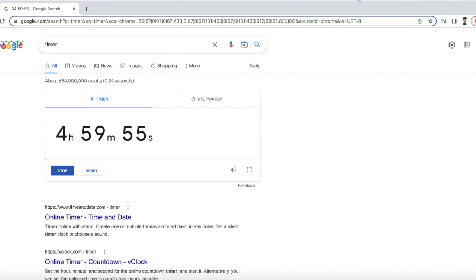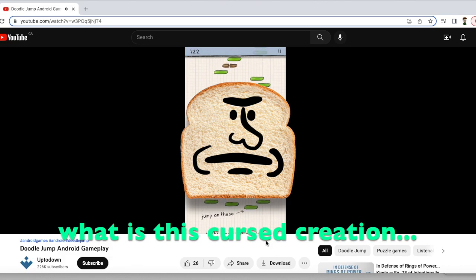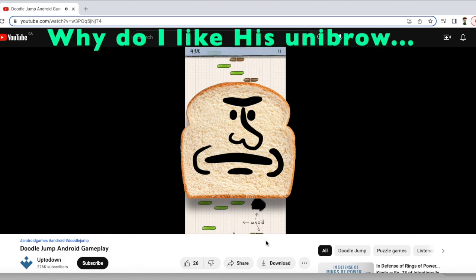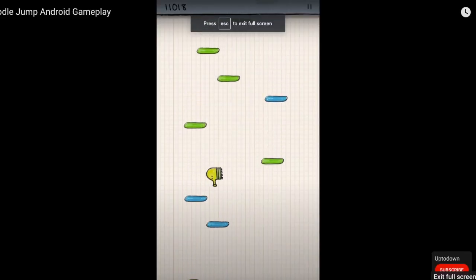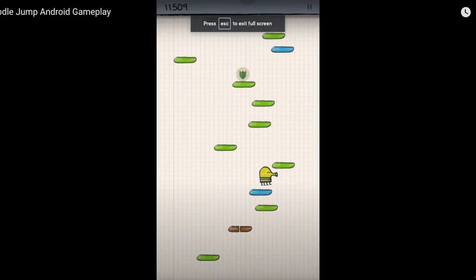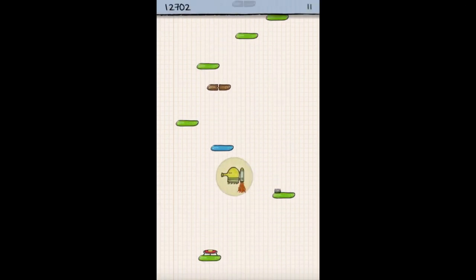Anyways, since it was a mobile game jam, I wanted to make a game similar to Doodle Jump, but about a piece of bread that doesn't want to fall into the toaster at the bottom and become toast. If you don't know what Doodle Jump is, basically it's a mobile game that you have to jump on platforms so that you can be propelled upwards onto higher platforms.